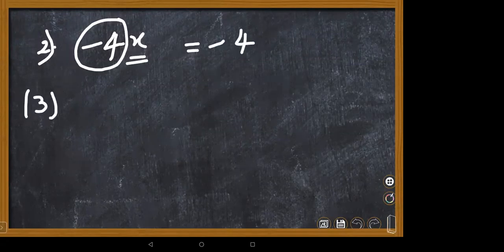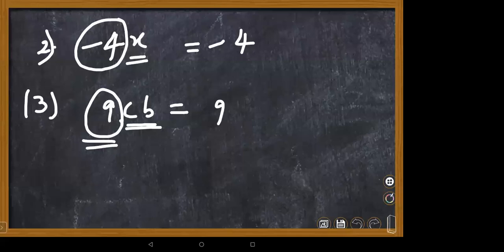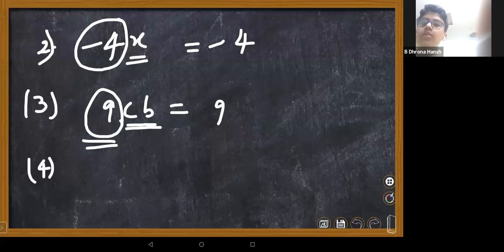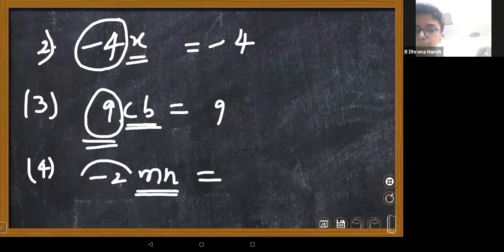Suppose I'm asking the coefficient of 9cb. Here there are two variables. You just remove cb, the variable part. What is the numerical coefficient here? Numerical means number you're supposed to take. Positive 9. Suppose minus 2mn. You just leave mn. Minus 2. Very good.